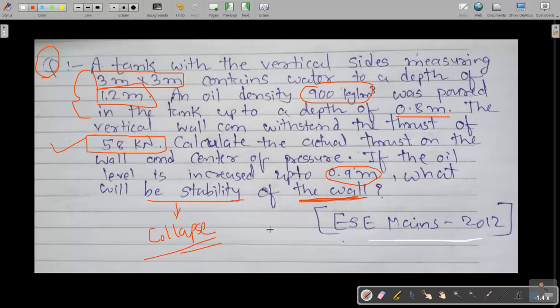Okay, so this is how you can solve the hydrostatic question. Hope you guys understand. If you still have any doubt, you can ask in the comment section.